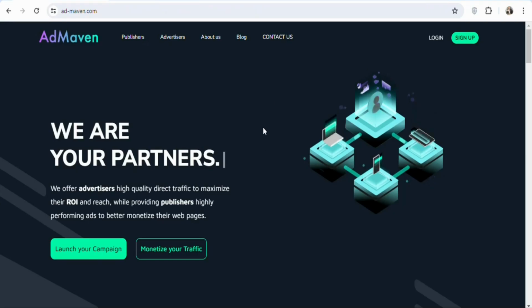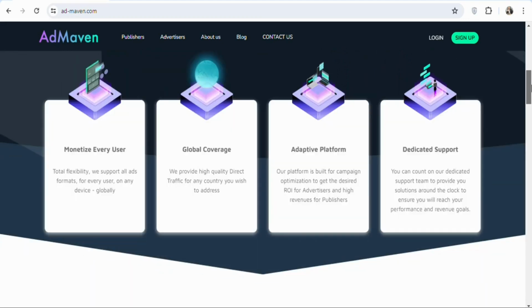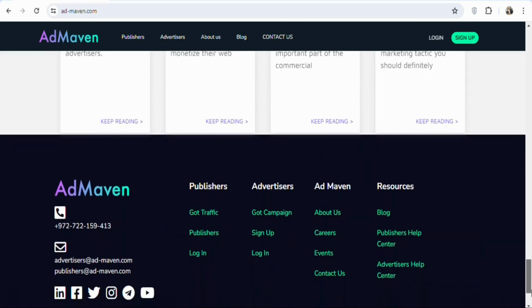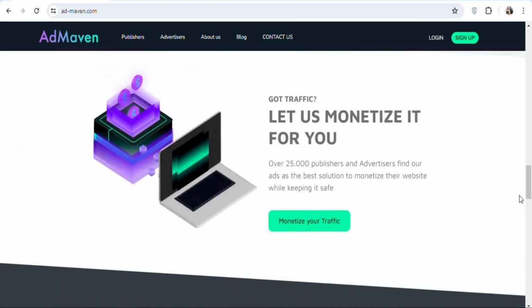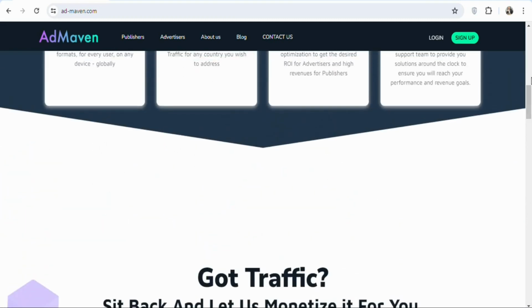The traffic source that we are going to be using today is admarvin.com. This is one of the cheap traffic sources that you can use to promote your affiliate links, and the best part is that you can target any country that you want in the world. They have a lot of different countries that you can target. So wherever you want, you can place your ad, and you are going to get people who click on it and then take the action for you to make money.